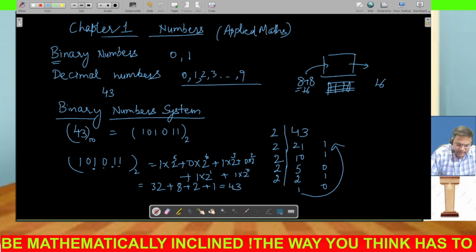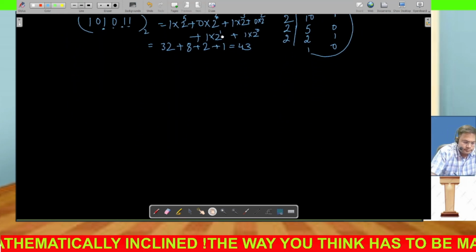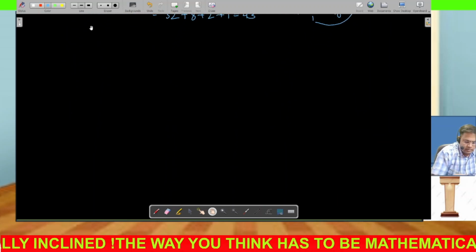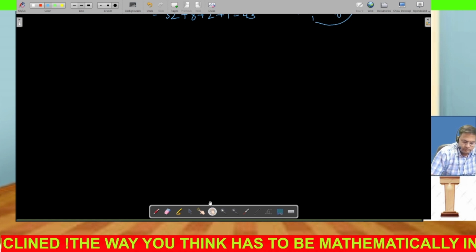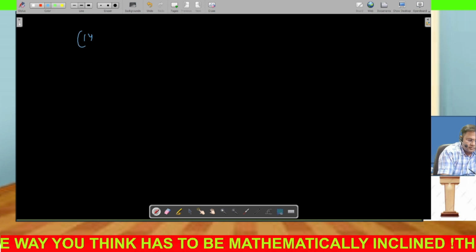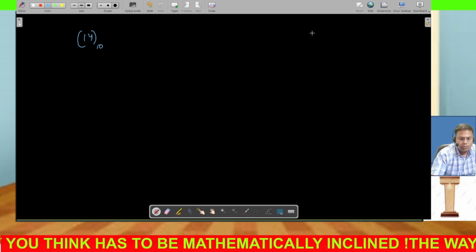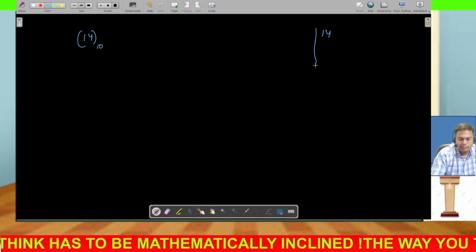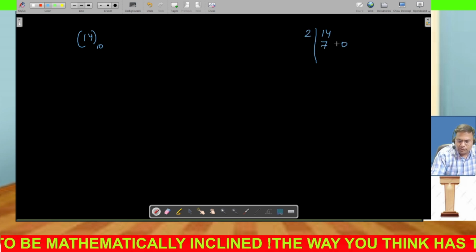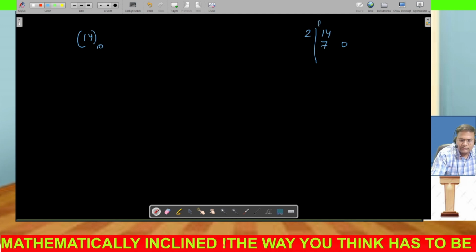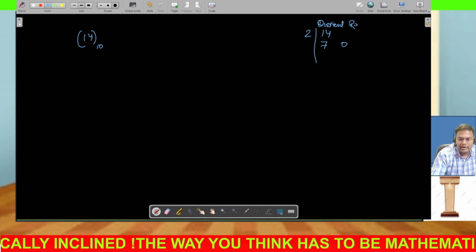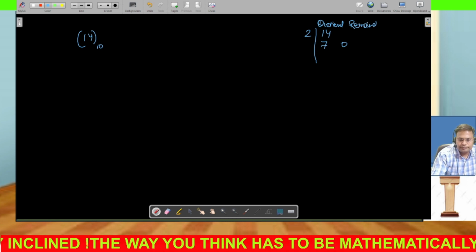We can take some more examples. Let's say I am taking 14, base is 10. I want to convert that into binary number. So you divide it by 2. This is 7, remainder is 0. So basically here it is the quotient that we write, and this side we write remainder.